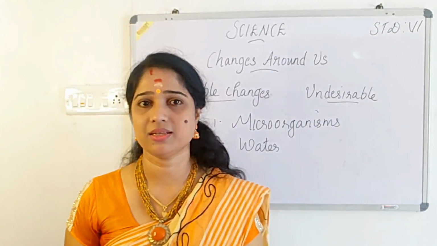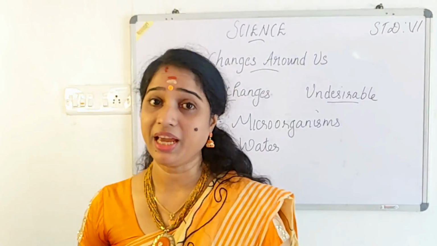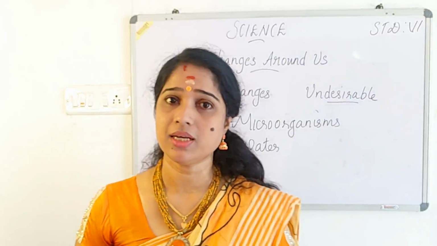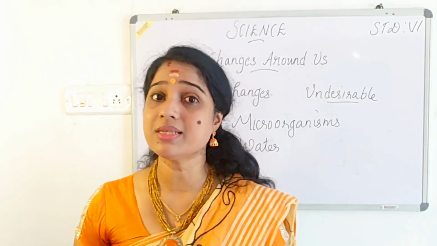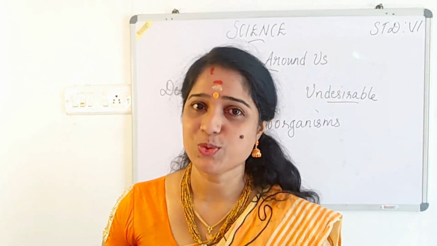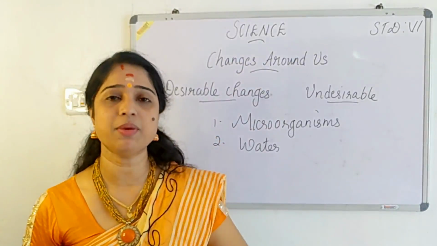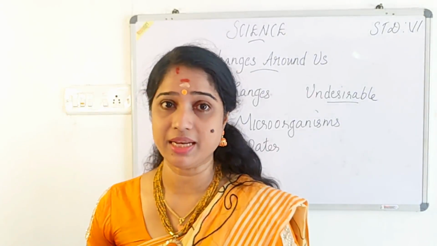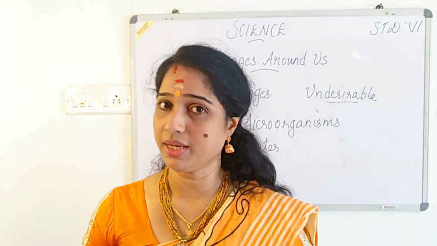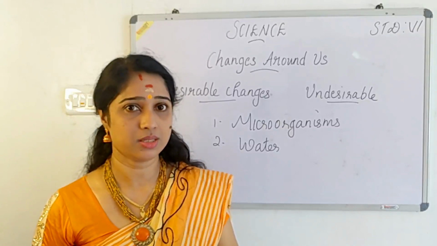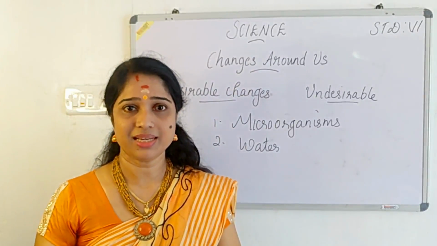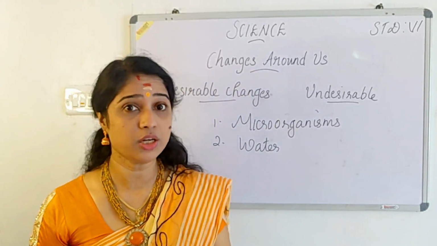Who can tell me the answer to that? Yes. If heavy rain comes, what happens? Flood. And what are the harmful effects of flood? Yes. It can cause damage to houses, buildings, and so many people can lose their lives because of what? Flood. So water can be useful, at the same time water can be harmful. Flood can cause destruction to thousands and thousands of people, not only in Kerala, all over the world. The flood can cause dangerous effects. But without water, we can't survive. Even though it can cause flood, water has its own uses.